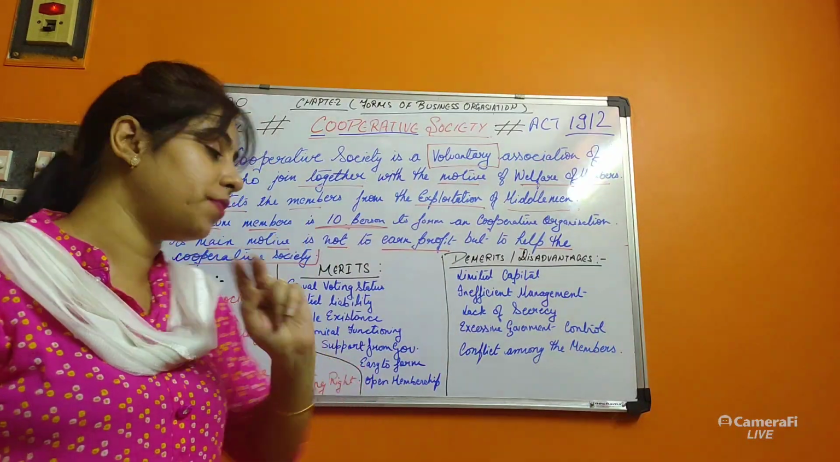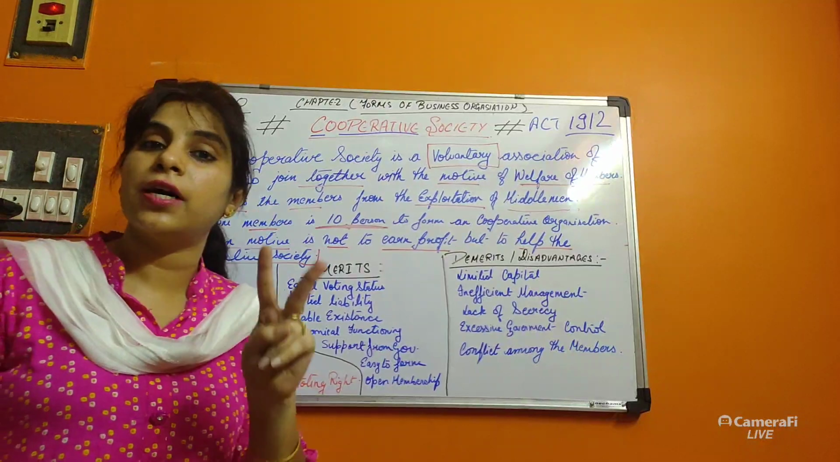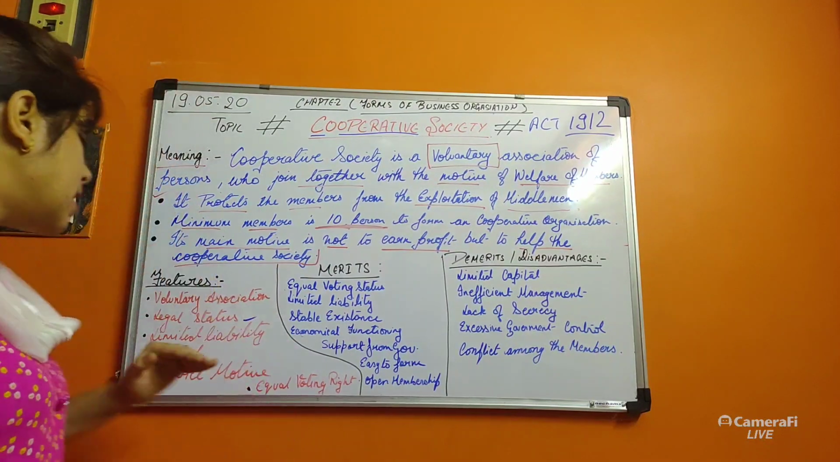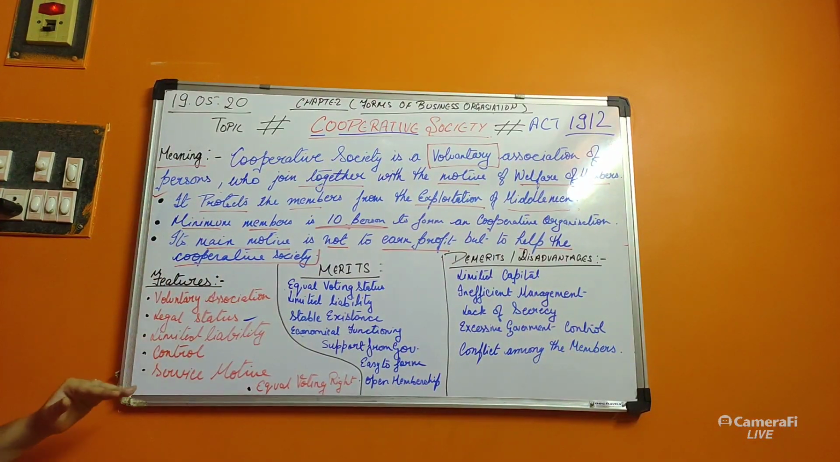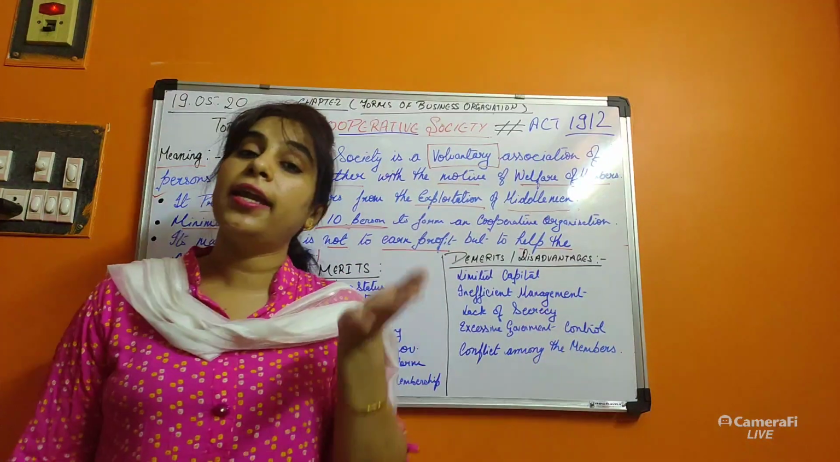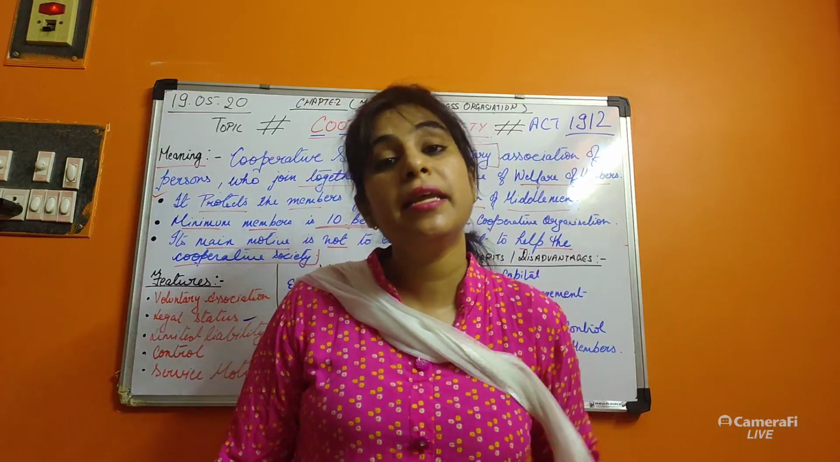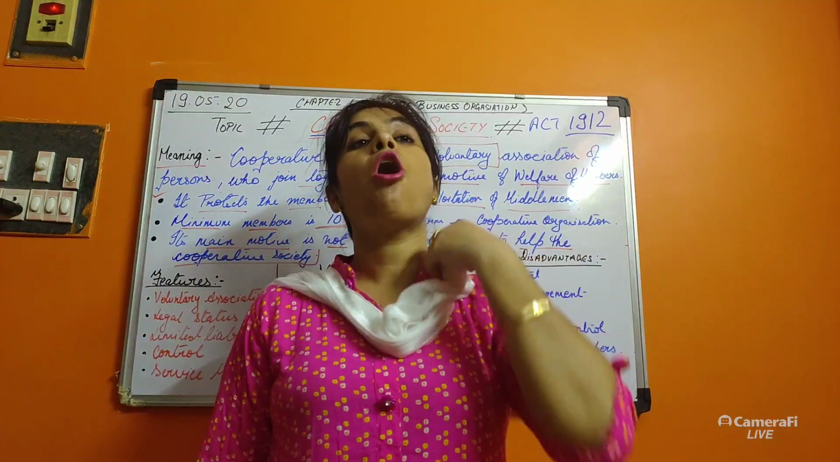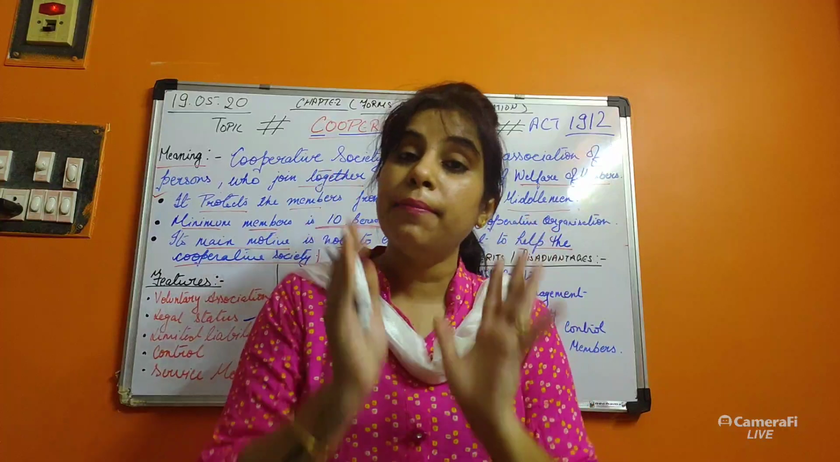Okay, these two points we have learned. These two are the keywords for legal status. Remember. The third is limited liability. Obviously, when it is a separate entity, then it has limited liability, which means all the members have limited liability.